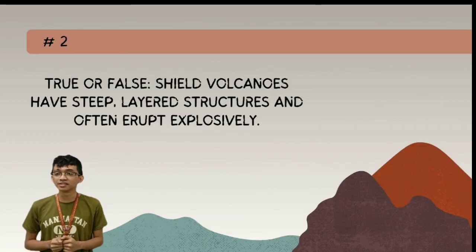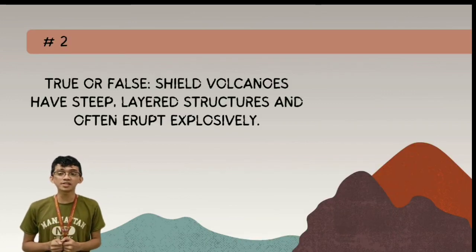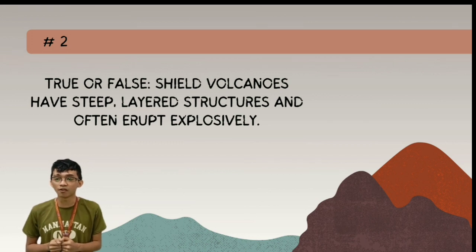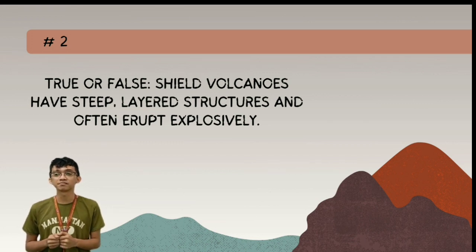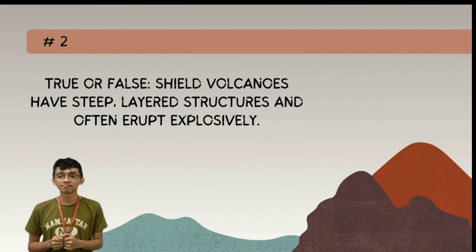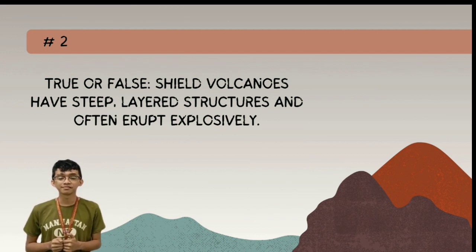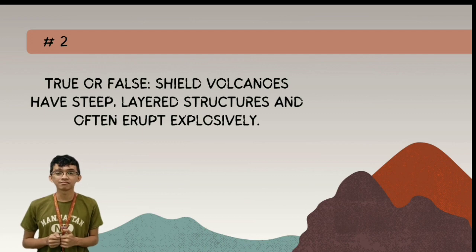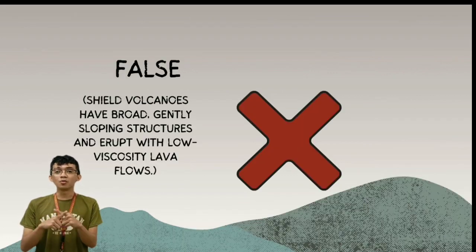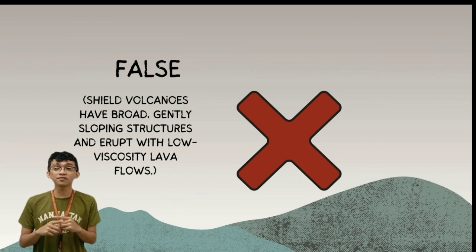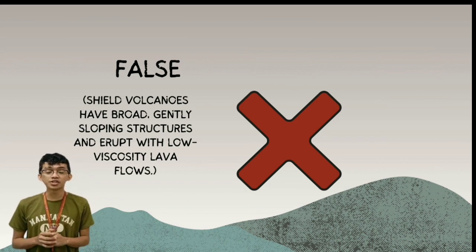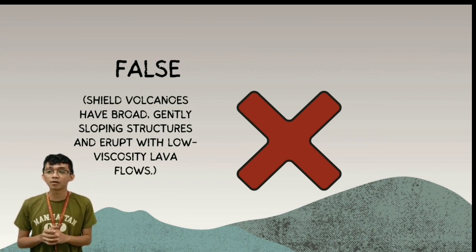Second question. Shield volcanoes have steep layered structures that often erupt explosively. No, it is false because shield volcanoes have broad, gently sloping structures and erupt with low viscosity lava.